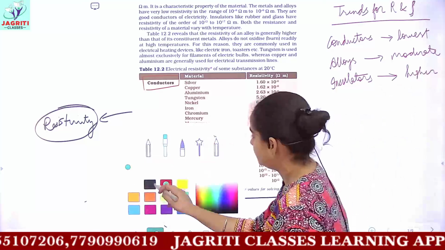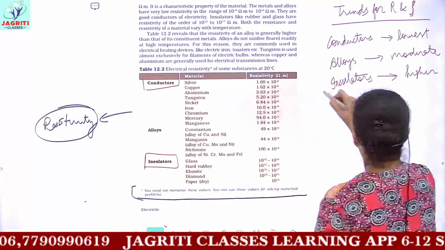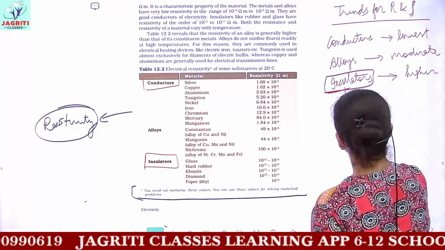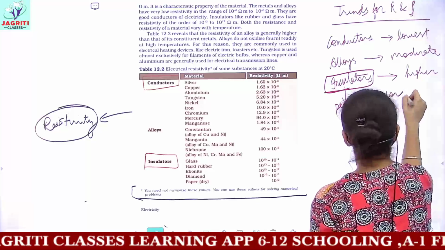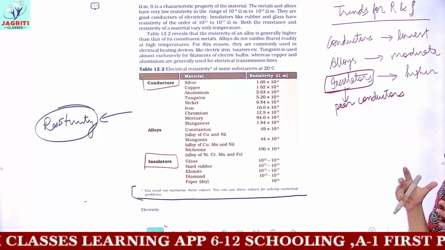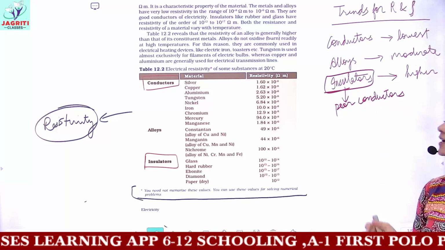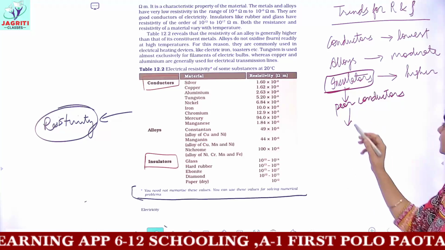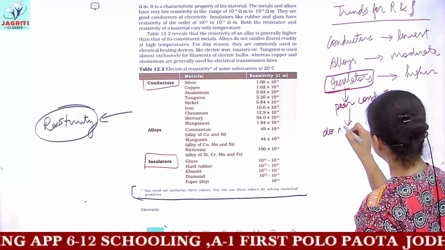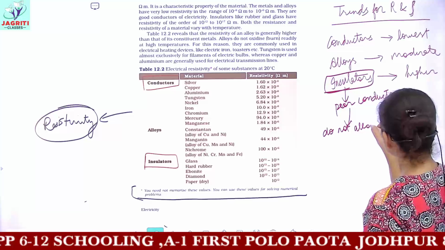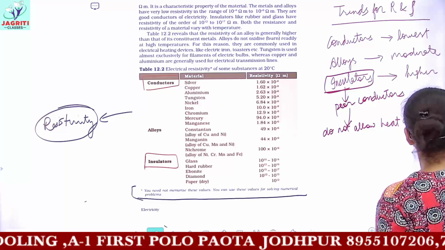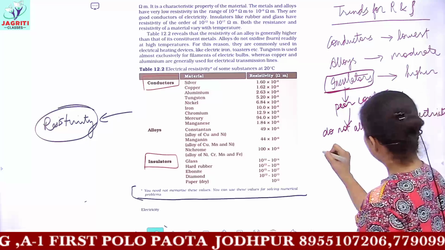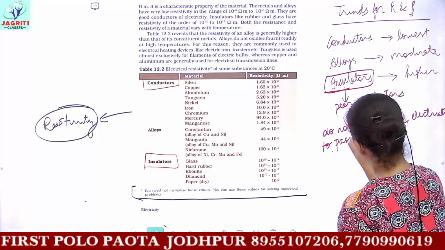Insulators are known as poor conductors of heat and electricity. Why are they called poor conductors? Because they do not allow any kind of heat and electricity to pass through them.